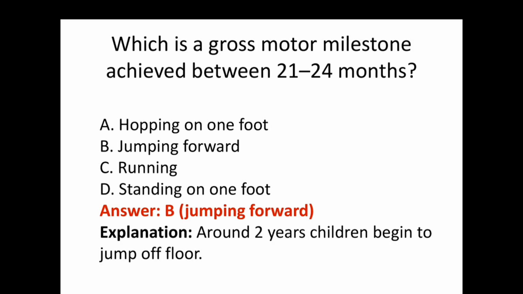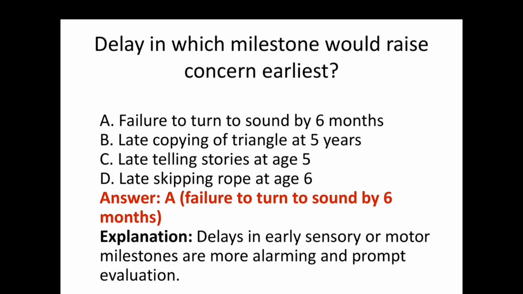Which is a gross motor milestone achieved between 21 to 24 months? The answer is jumping forward. Around 2 years, a child begins to jump off the floor. The next question, delay in which milestone would raise concern earliest? The answer is failure to turn to sound by 6 months of age. Delays in early sensory or motor milestones are more alarming and prompt evaluation.